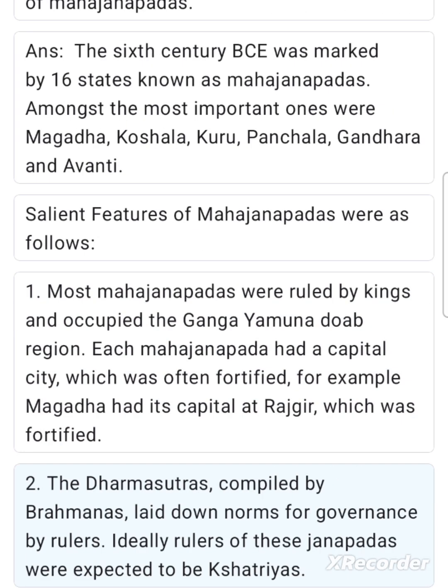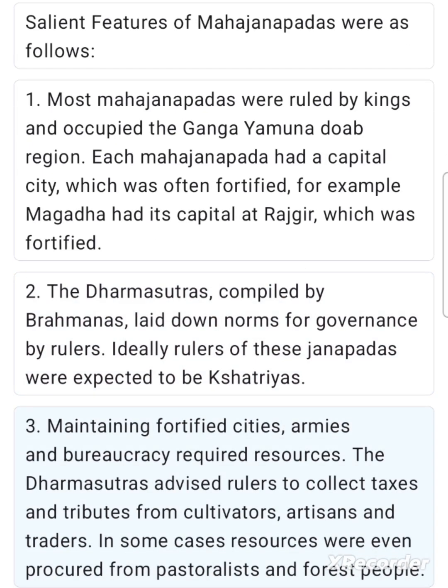2. The Dharma Sutras, compiled by Brahmanas, laid down norms for governance by rulers. Ideally, rulers of these Janapadas were expected to be Kshatriyas. 3. Maintaining fortified cities, armies and bureaucracy required resources. The Dharmasutras advised rulers to collect taxes and tributes from cultivators, artisans and traders. In some cases, resources were even procured from pastoralists and forest people.